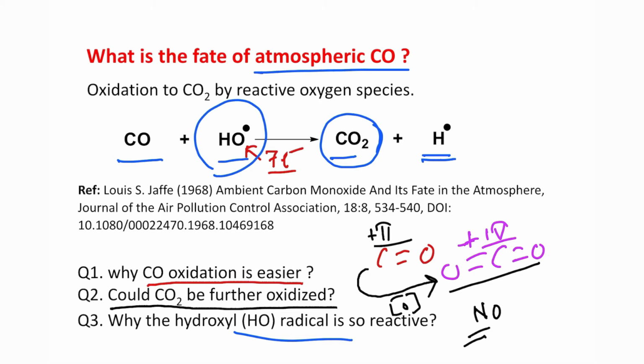So it prefers to take an electron and get reduced. In this case, it is taking an electron from this carbon monoxide molecule, and ultimately it is getting reduced and oxidizing this carbon monoxide into carbon dioxide. So the answer to why hydroxyl radical is so reactive: because it's a 7 electron species, that's why it's very reactive.